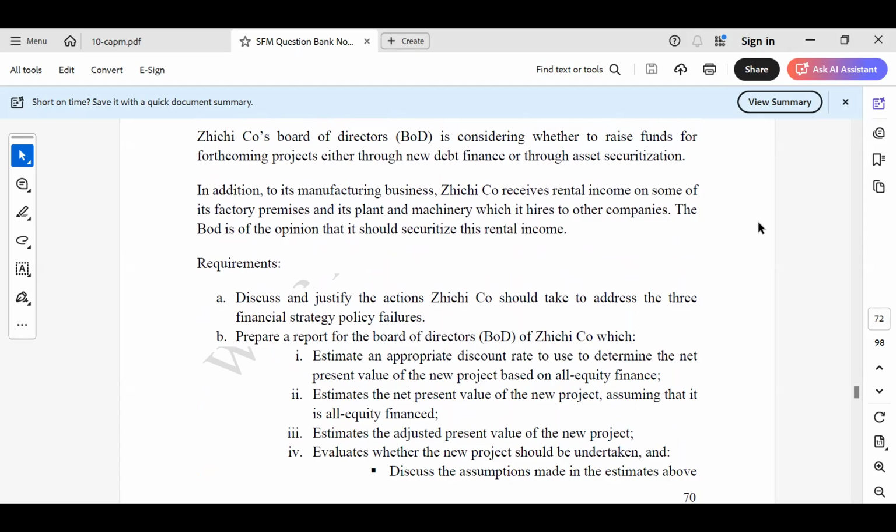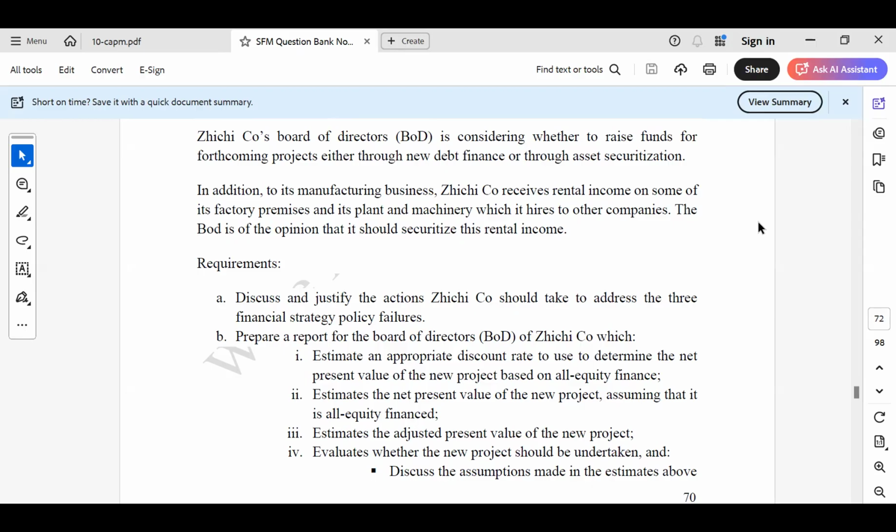Zichi's board of directors is considering whether to raise funds for a forthcoming project either through new debt finance or through asset securitization. In addition to its manufacturing business, Zichi receives rental income on some of its factory premises and its plants and machinery, which it hires to other companies. The board is of the opinion that it should securitize this rental income.